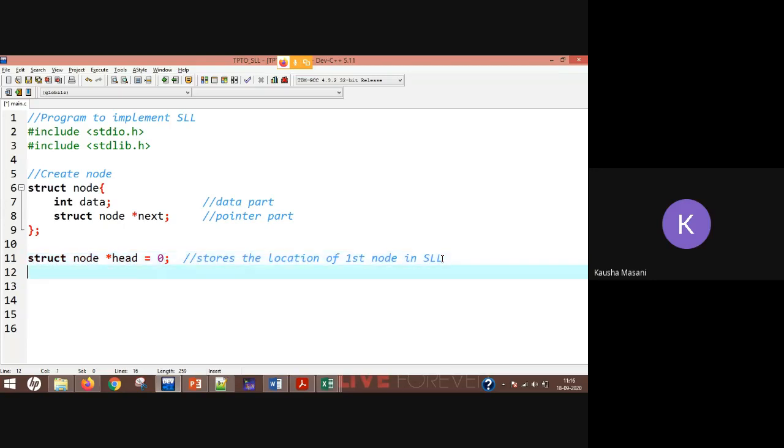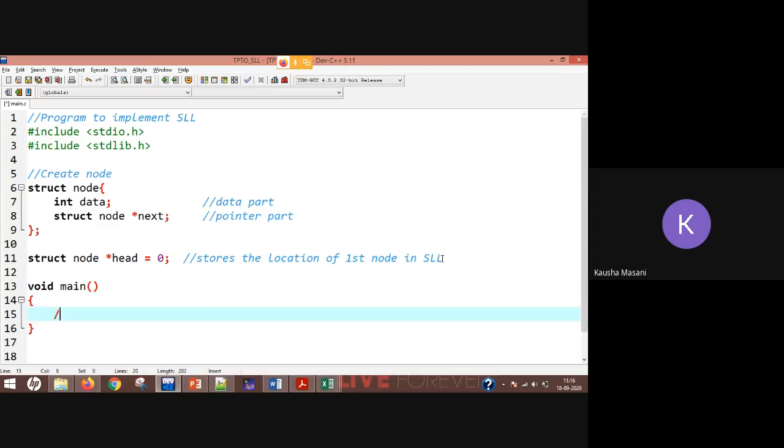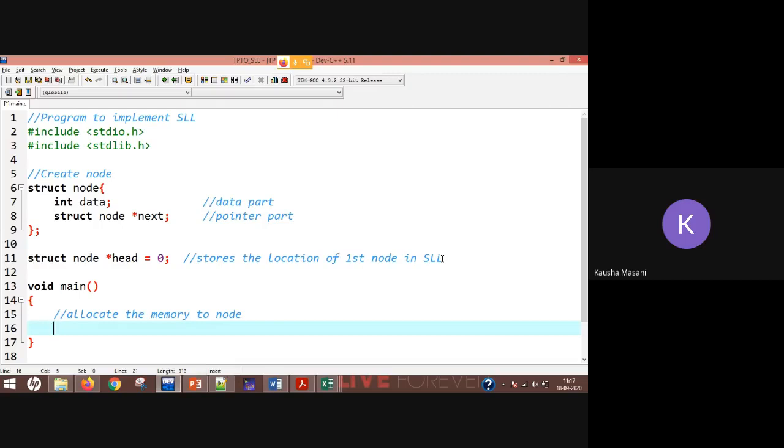Now coming to your void main. Now we have to allocate the memory to your node. How are we going to do that? We are going to allocate, or say create, one new node.